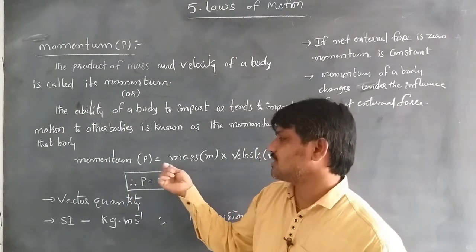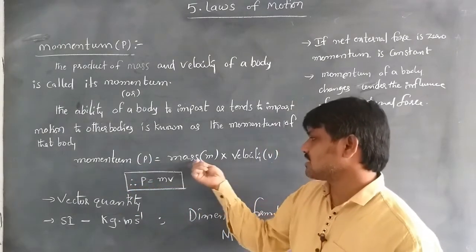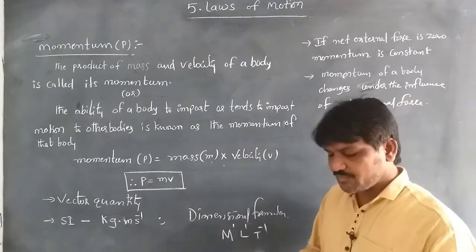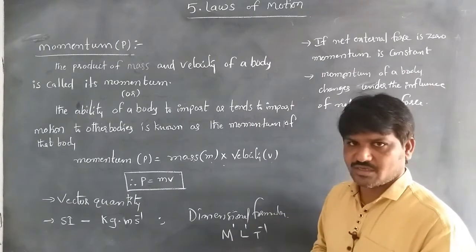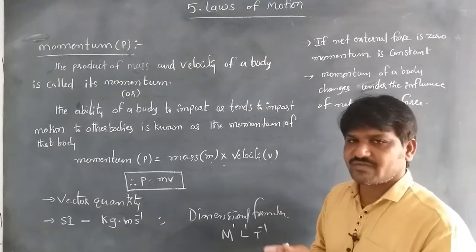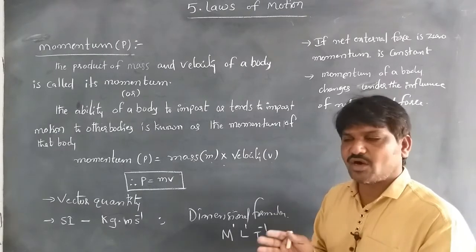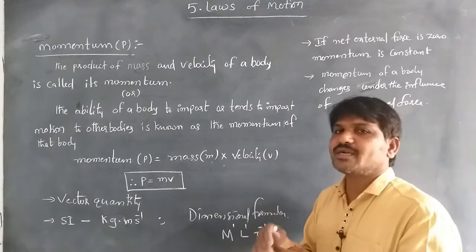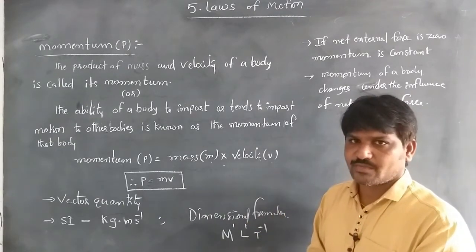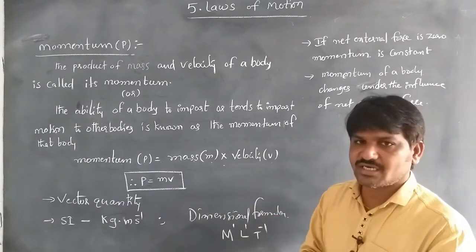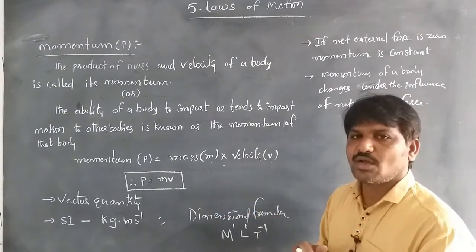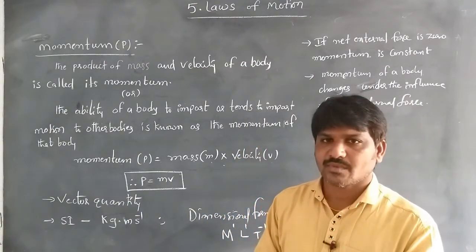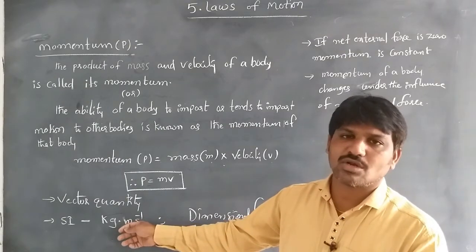Momentum p is equal to mass m into velocity v, that is p = mv. If a body of mass m is in motion with some velocity, then it possesses momentum, which tends to impart motion to other bodies also. It is a vector quantity, having magnitude and a specific direction, and it is measured in kilogram meter per second.